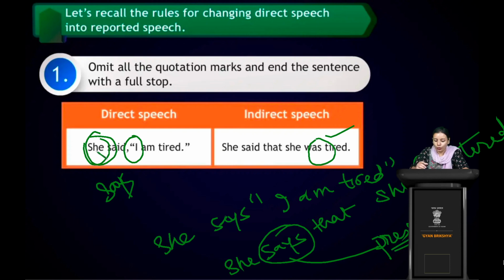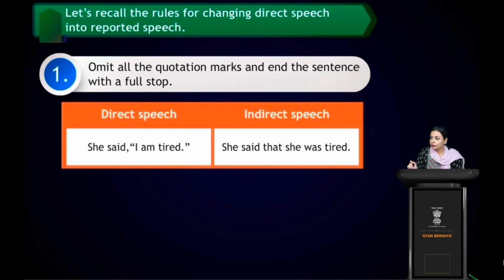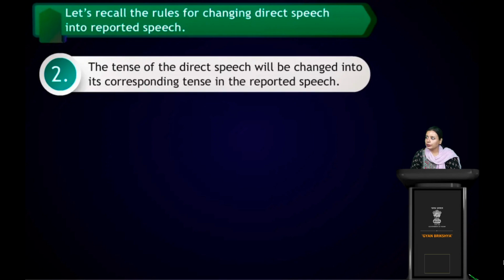Okay. So I hope this is clear. Like "am" changes into "is" because "am" is also present tense. So when we convert into indirect speech, "am" changes into "is". Remember. Okay. So we all know with "I" we use "am", singular, and with he, she, it we use what? "Is" form, right? "Is" is present tense. Okay. Let's move to the next rule. The tense of the direct speech will be changed into its corresponding tense in the reported speech. Let's see with the example.